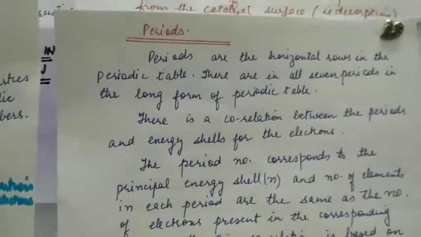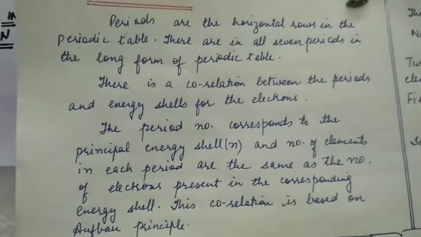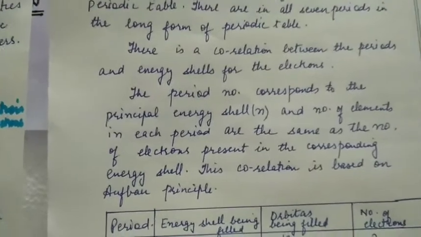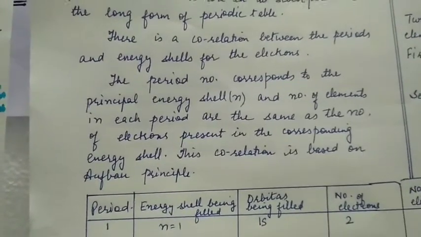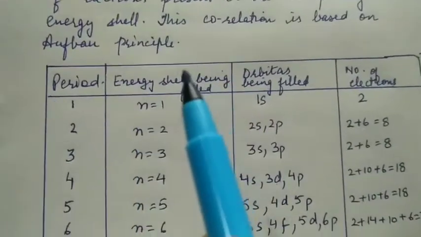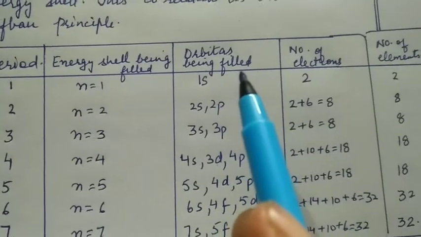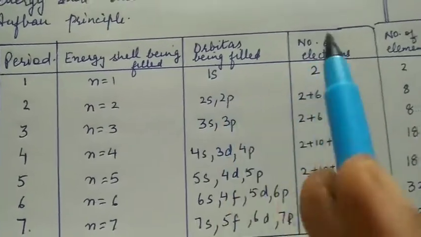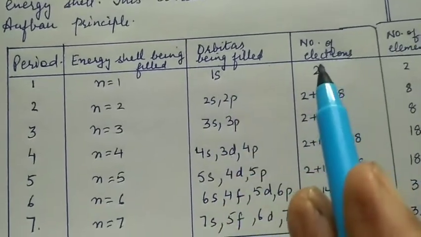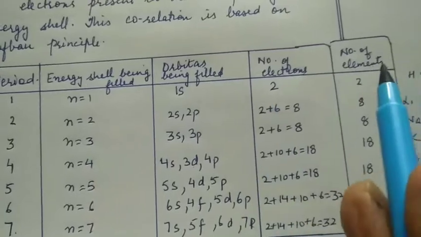The characteristics of periods. Periods are the horizontal rows in the periodic table. There are in all 7 periods in the long form of periodic table. There's a correlation between the periods and energy shells for the electrons. First period contains the first energy shell. Electrons are filled in the first shell. The electrons are first filled in the 1s. So the 2 electrons can be placed in the 1s subshell. So the number of electrons is 2 and there are 2 elements in the first period.